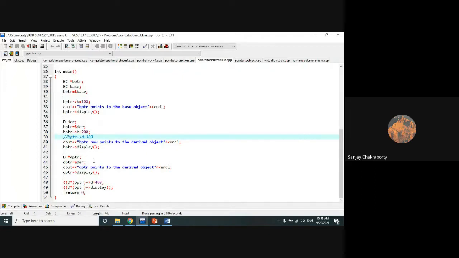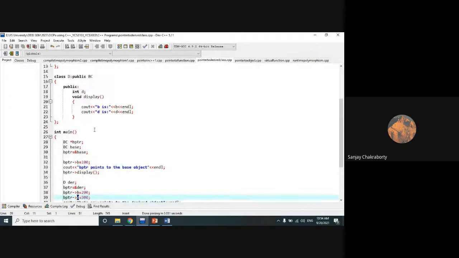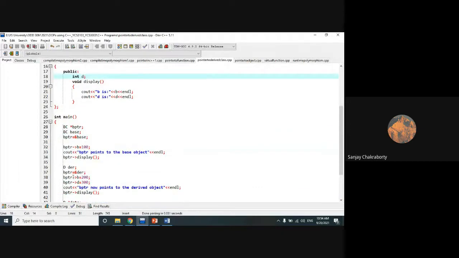So let's check it out. We have just opened this one. So this one open means D is an object, a variable of which class? Derived class. So BPTR is storing the address of the derived class. So whether it is possible or not, because BPTR is a pointer of the base class.